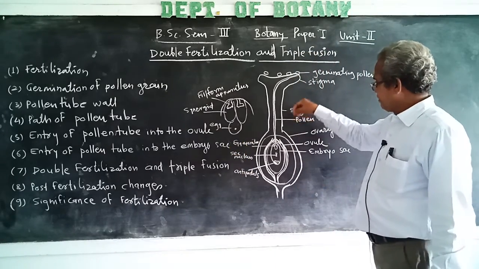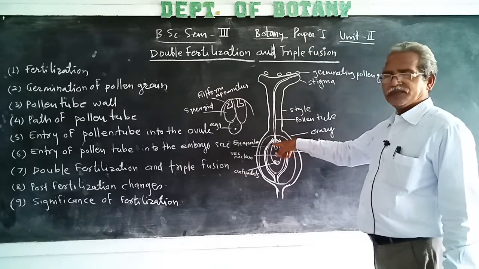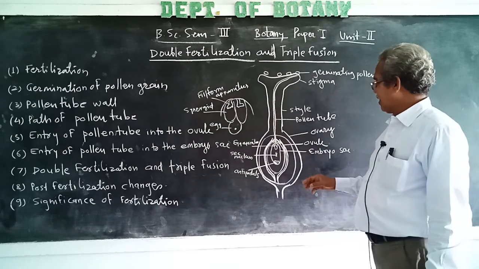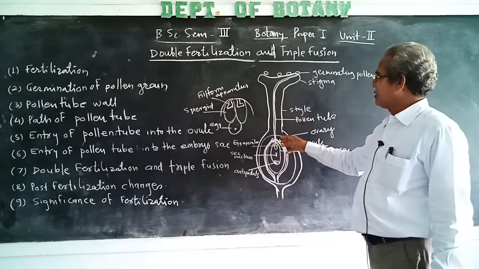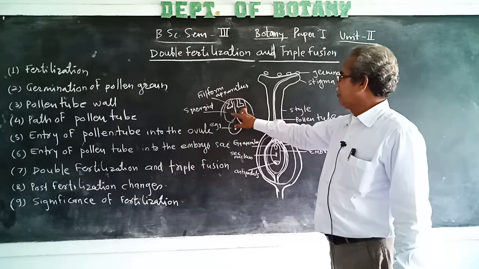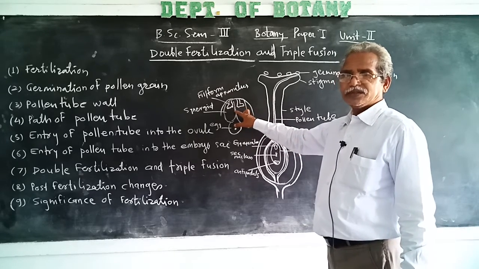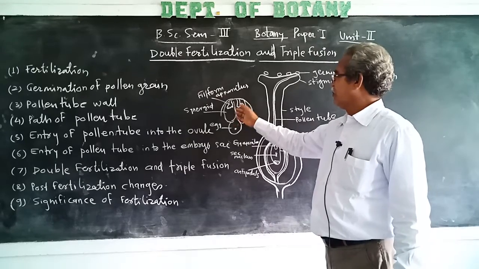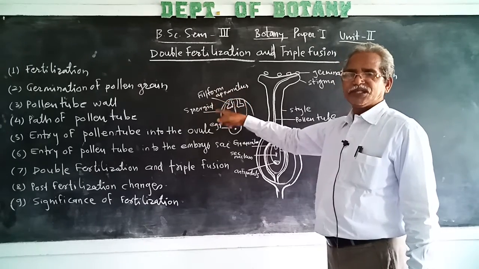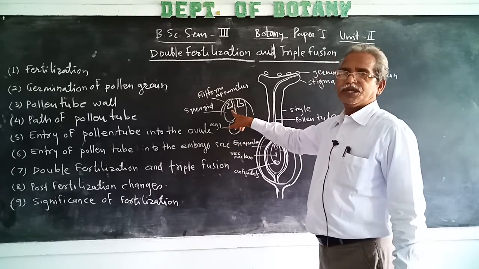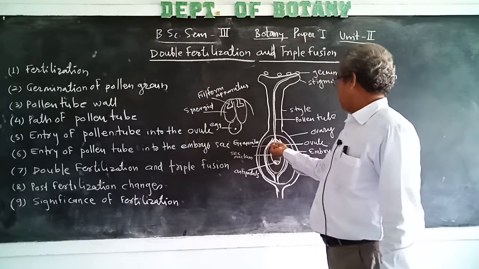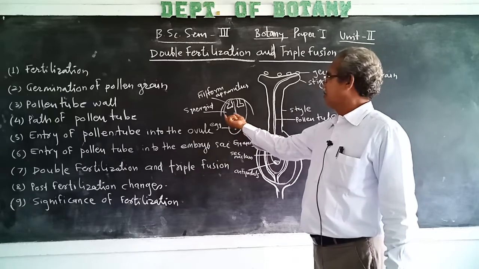How does it enter? It pierces through the tissue of the nucellus, and then it enters one of the two synergids. Out of two, from any one of the synergids, it enters through a finger-like projection which is present on the micropylar region of the synergid.